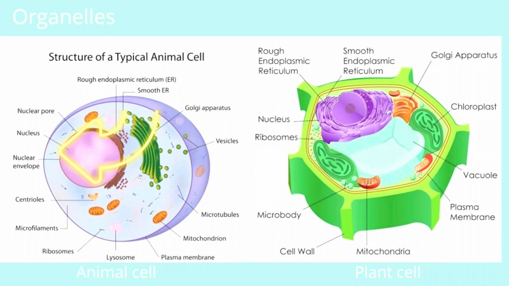The cell nucleus is the cell's information center. The cell nucleus is the most conspicuous organelle found in a eukaryotic cell. It's the place where almost all DNA replication, RNA synthesis, and transcription occur. The nucleus is spherical and separated from the cytoplasm by a double membrane called the nuclear envelope.